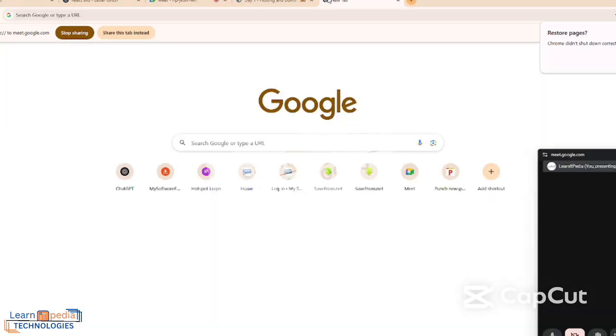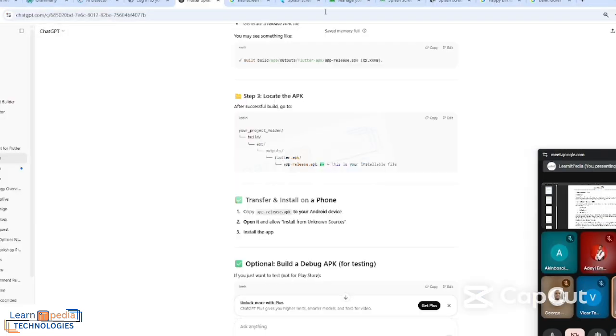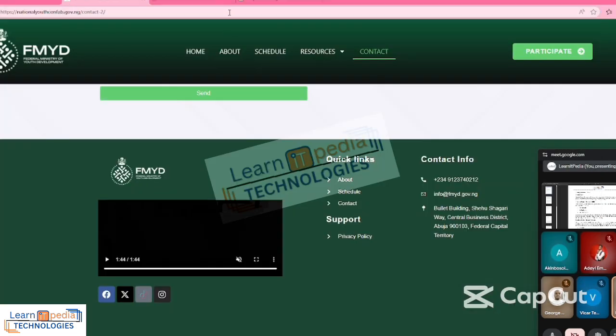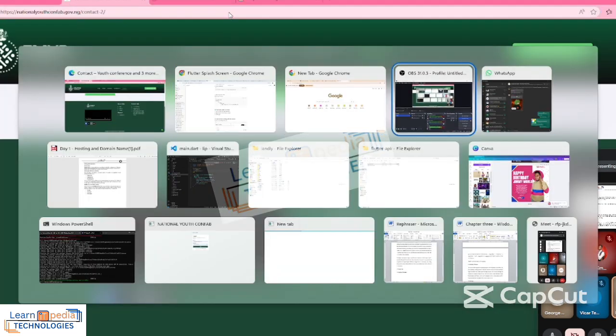There's this government website that they just sent that we can register, I think, for the youth or something. So I'll share, let me copy the link. Let me visit the website. The website is developed using WordPress. So most of the websites we have been visiting, they use WordPress to develop them.